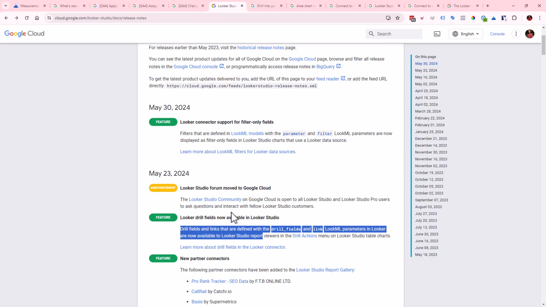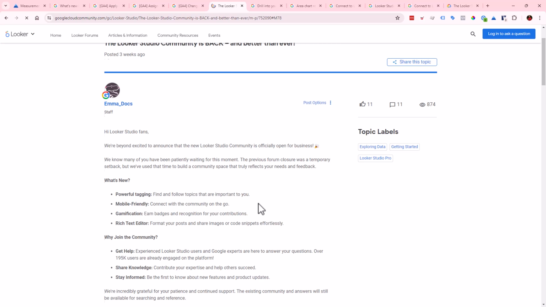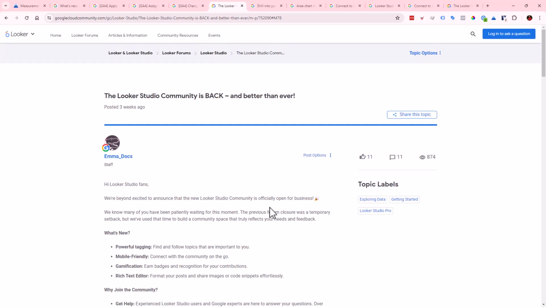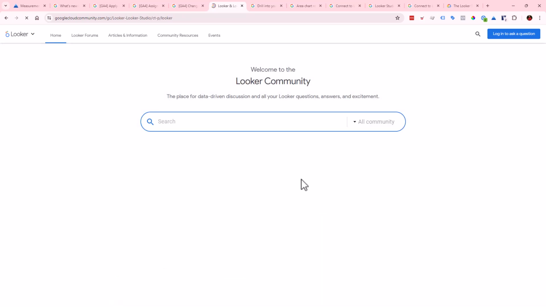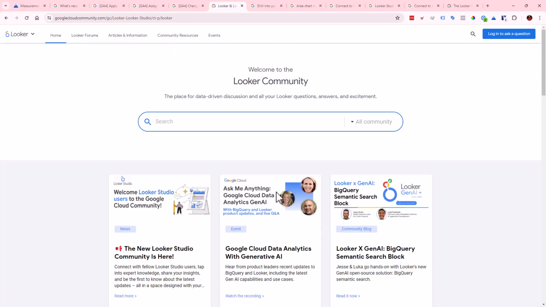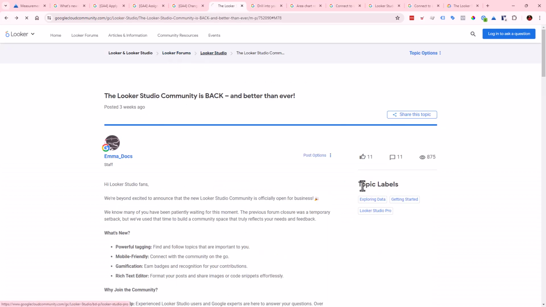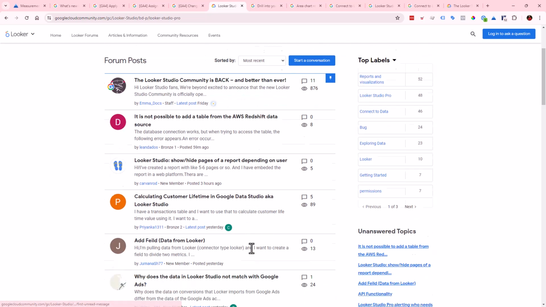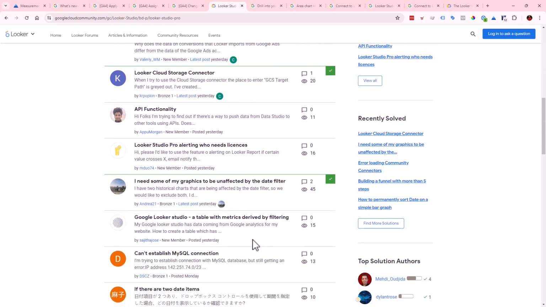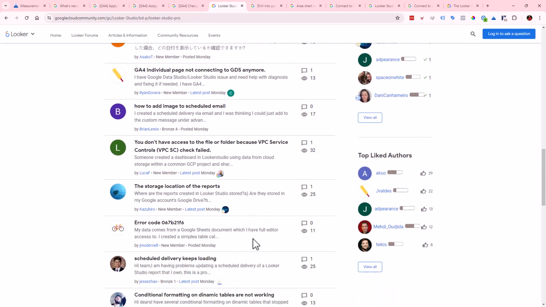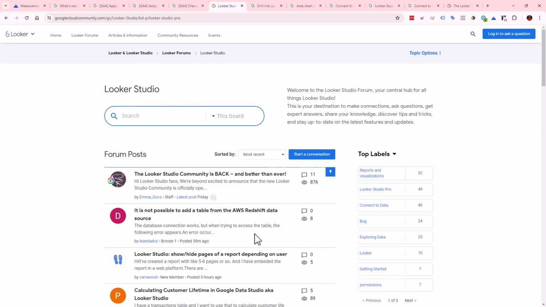And then the other super amazing, cool, fun thing, they brought back a community. Way back in the day when we were all first getting started in the Google world, there was the Google Plus community, and that's how we all used to talk to each other. And so it looks like they are bringing back the Google community, at least for Looker. The Looker team is doing this, and you can go through and see their different questions and what's going on here. If you want to get involved in that, help out, answer questions, or see what other people are doing, it's always a great thing to do.